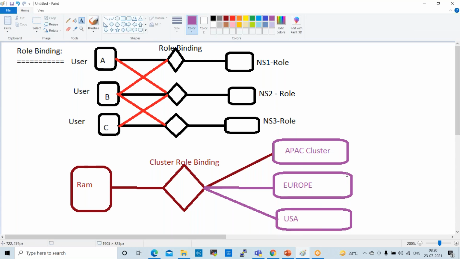Why do they assign clusters? Because when one person, one developer, one DevOps engineer or one tester performs the activities in a proper way, we get different roles. We can get different role bindings.